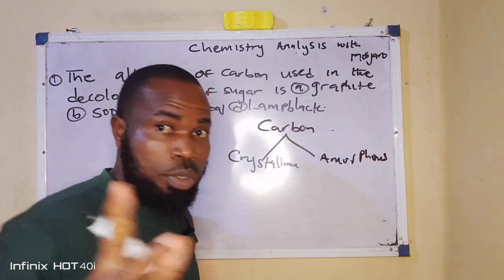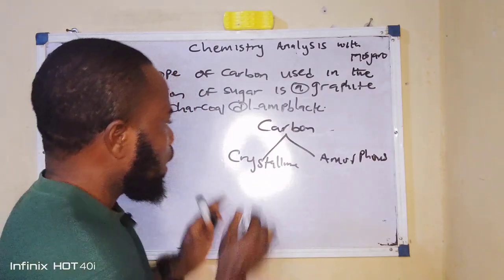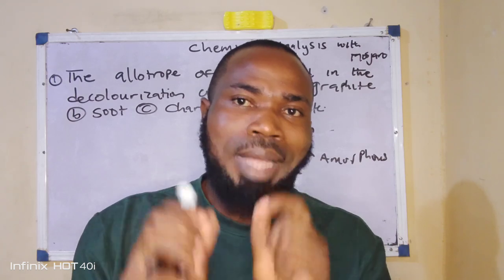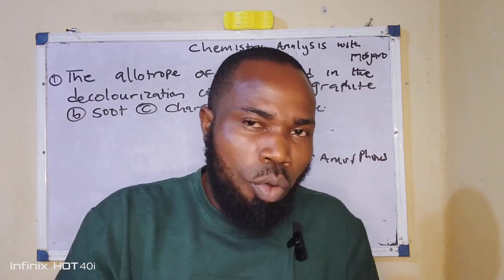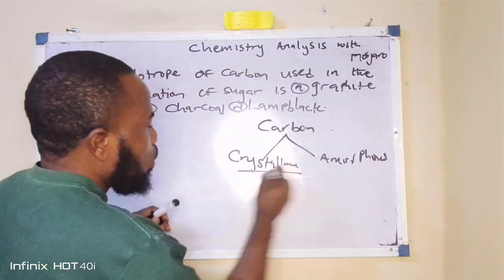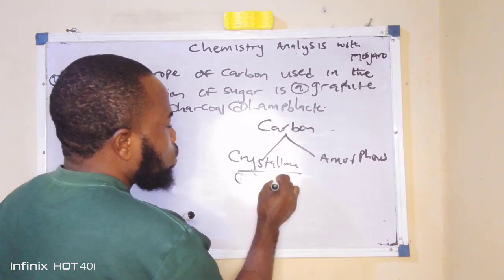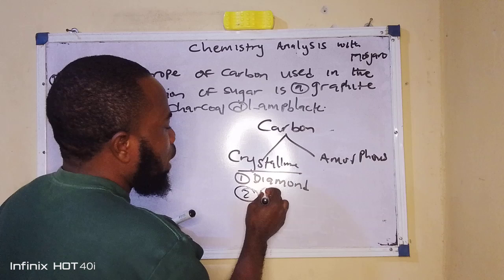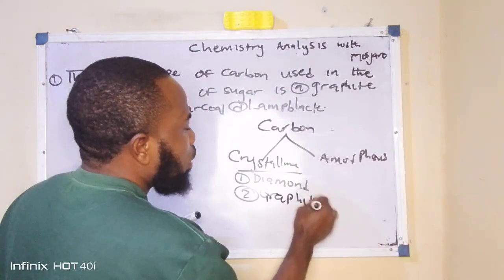Now, you need to stay with me. For something to be crystalline, the molecules or the atoms are orderly arranged in this kind of allotrope. The common ones are the what? Diamond. Diamond is a common allotrope of carbon, a crystalline carbon. Then of course we have graphite. Graphite is another one.